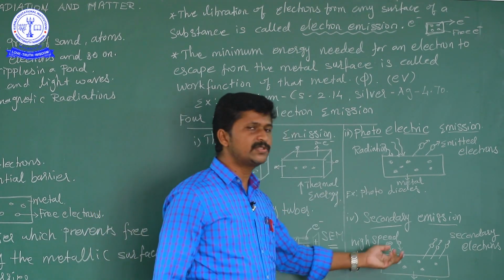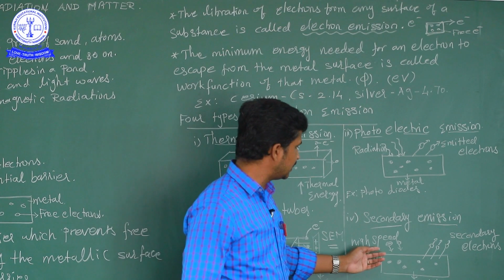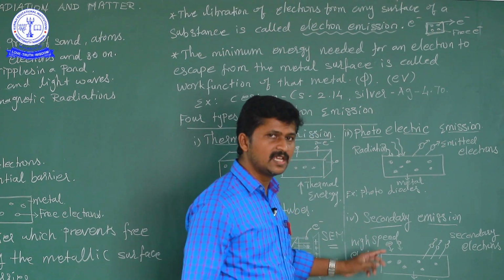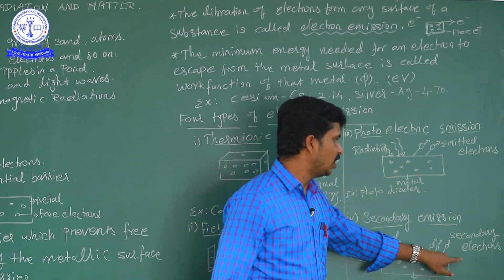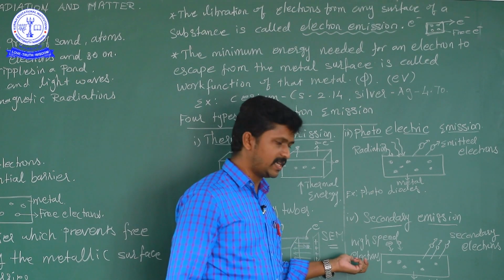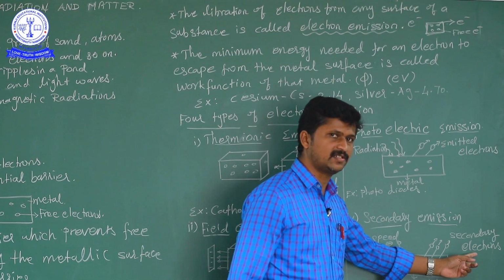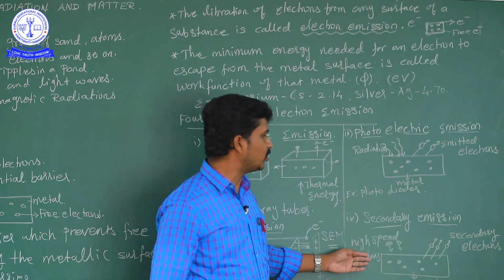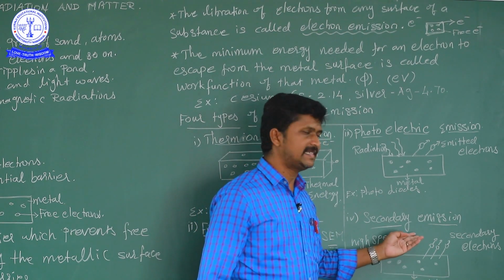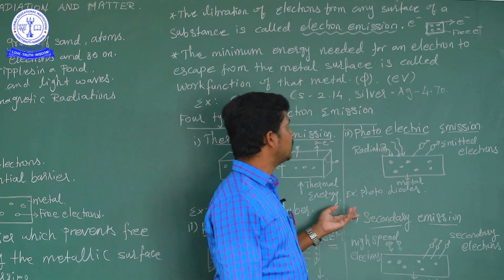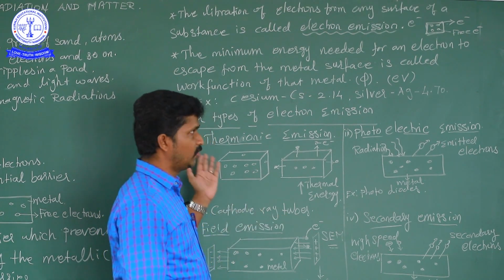But here, by using the emitted electrons, the high speed electrons falling on a metal surface liberate electrons from it. That means secondary electrons. Here the liberated particle is also an electron, so this is called secondary emission of electrons. The example is the photomultiplier tube. The photomultiplier tube is one of the examples of secondary emission. So this is the fourth very important question for this topic in the first unit, dual nature of radiation.